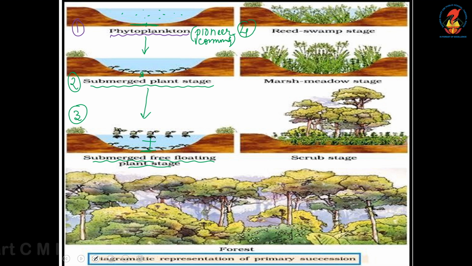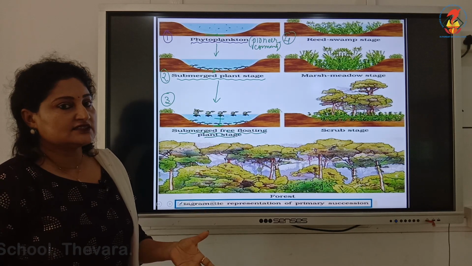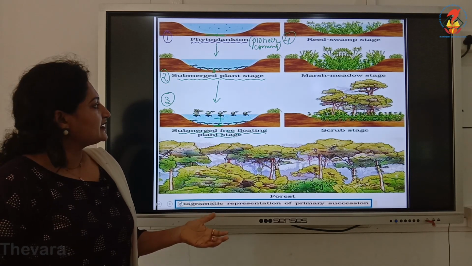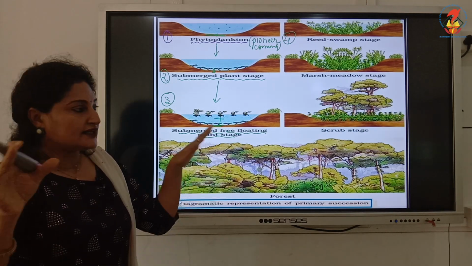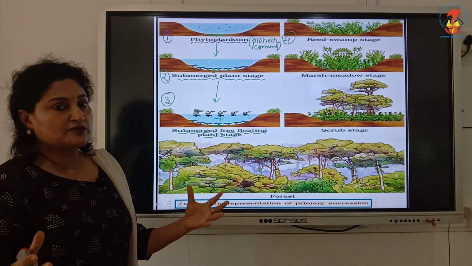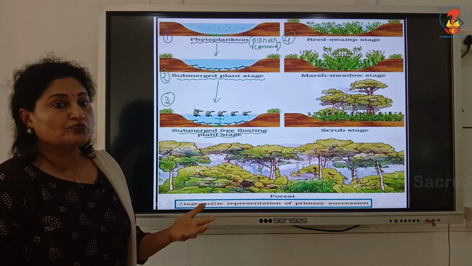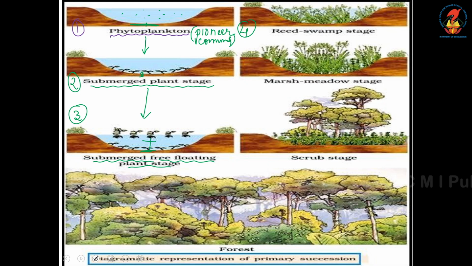Why is it becoming thicker? How did that soil substratum increase? That is because of the death, decay and decomposition of the previous community. They get deposited on the bed, and it is rich in organic matter and facilitates the growth of more plants. That's how we had the reed swamp stage, a little more dense.